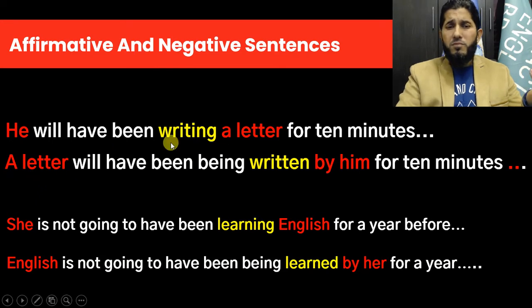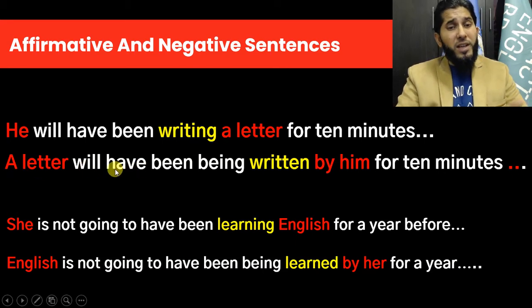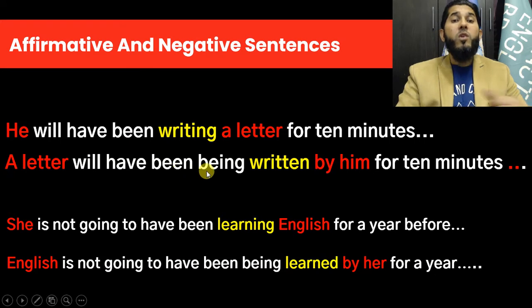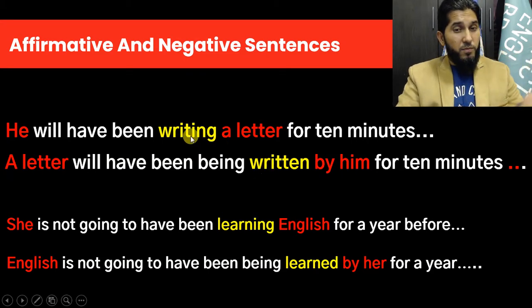Look, the object of your active sentence becomes the subject of your passive sentence. So a letter. And again, the same three auxiliaries, will have been. But one more auxiliary is added in passive form, which is being over here. And then main verb is changed to past participle or third form. I mean, here it is in ing form, but here it is in third form.